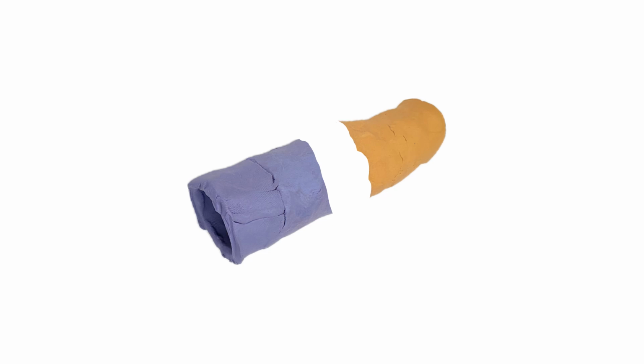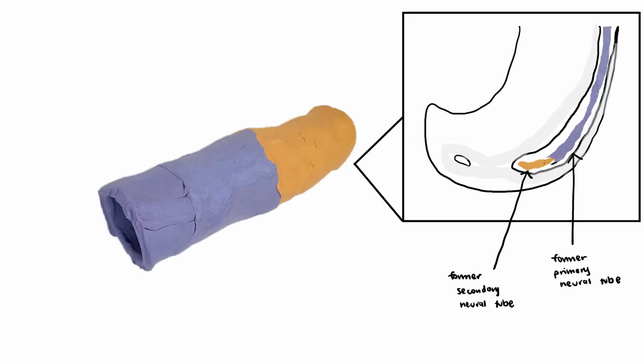Once the condensation process is finished, the medullary cord undergoes cavitation to form a hollow space, and the secondary neural tube is complete. Next, the primary and secondary neural tubes begin fusing together, eventually yielding the early spinal cord. Now the process of nervous system development can proceed throughout the remainder of gestation.